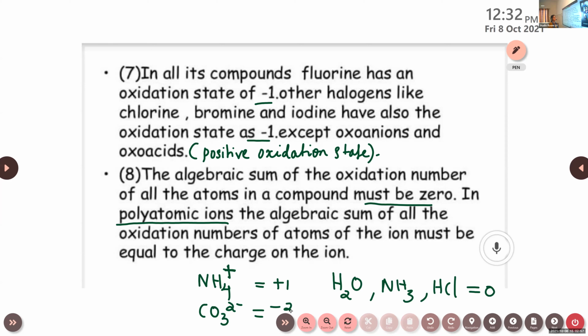Niranjan? Niranjan, can you read these two rules?